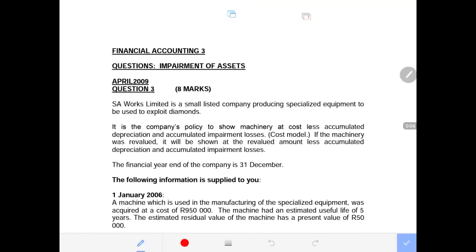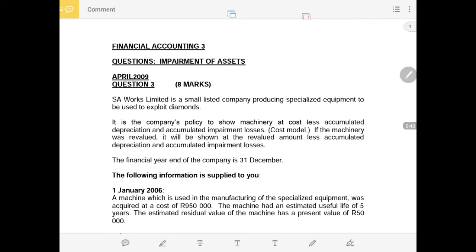Once again, I will be recording this question for third year's Financial Accounting 3, and the topic is impairment of assets, impairment loss, and also obviously revaluation. They go hand in hand. This was extracted from the April 2009 assessment. This question is out of just 8 marks, and I hope to spend 8 minutes. If time doesn't allow me, then that's still good.